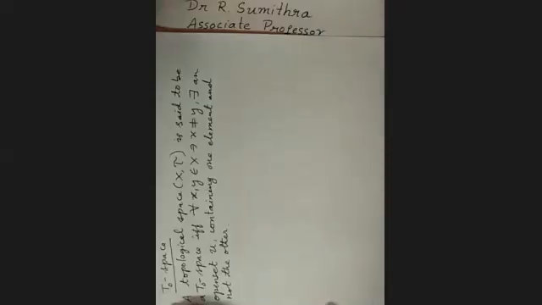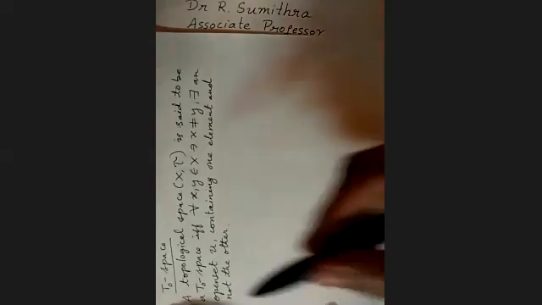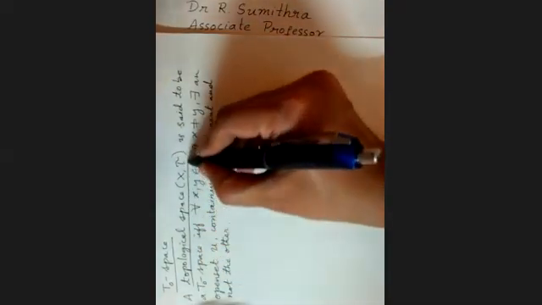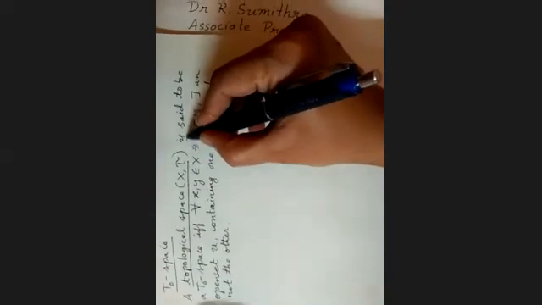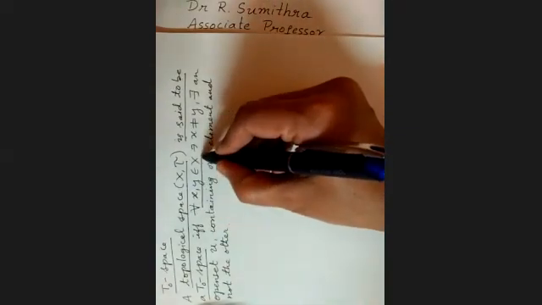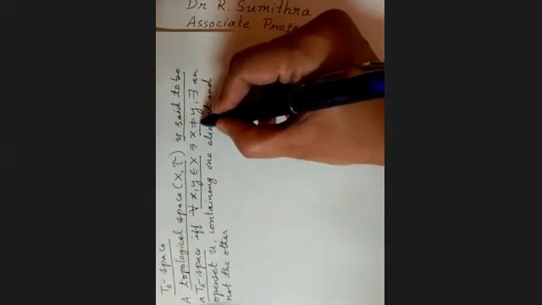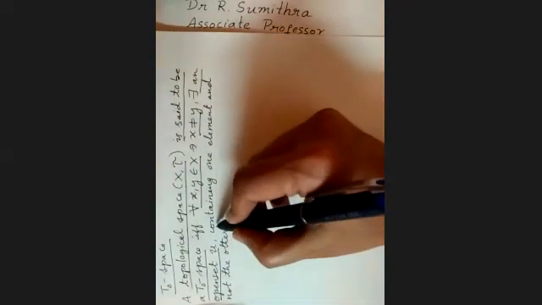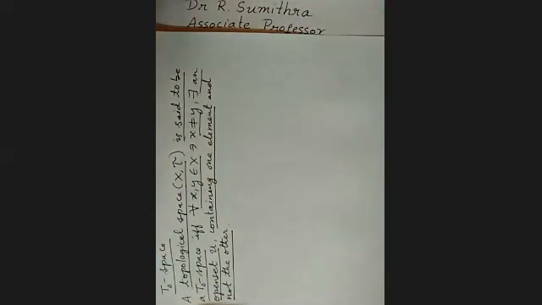The generation axiom, that is T naught space. A topological space (X, tau) is said to be a T naught space if and only if for all x, y belonging to X, x not equal to y, there exists an open set containing one element, not the other. Okay. What is the meaning of this?